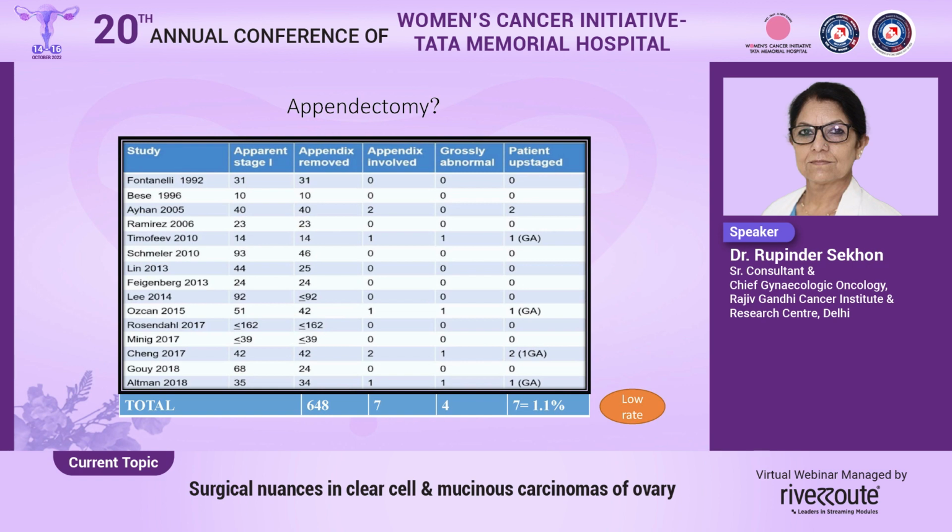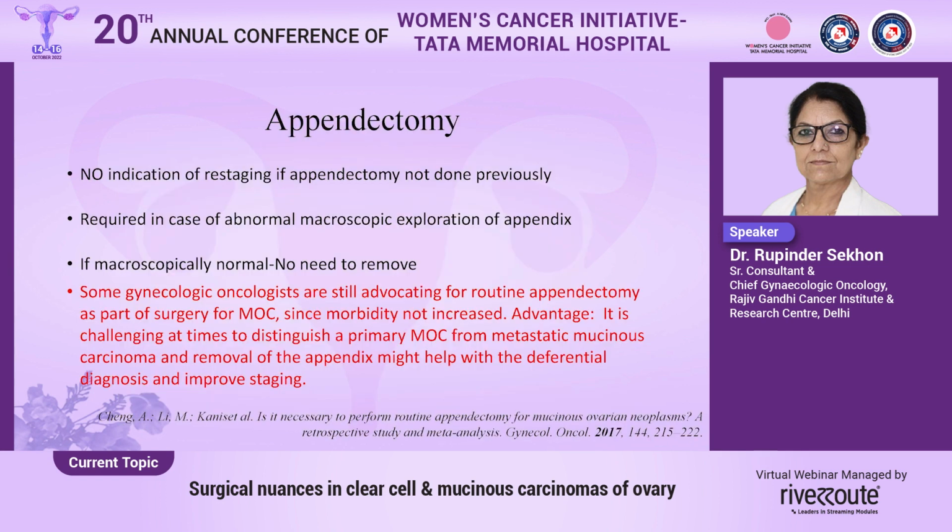Appendectomy. One would think that since it is a mucinous tumor, the appendiceal involvement would be very high. However, all these studies show us that the appendiceal involvement is only as low as 1.1%. So there is no indication of restaging if appendectomy has not been done previously. Also, if the appendix appears to be abnormal macroscopically, we definitely need to do appendicectomy. If macroscopically normal, you do not need to remove it.